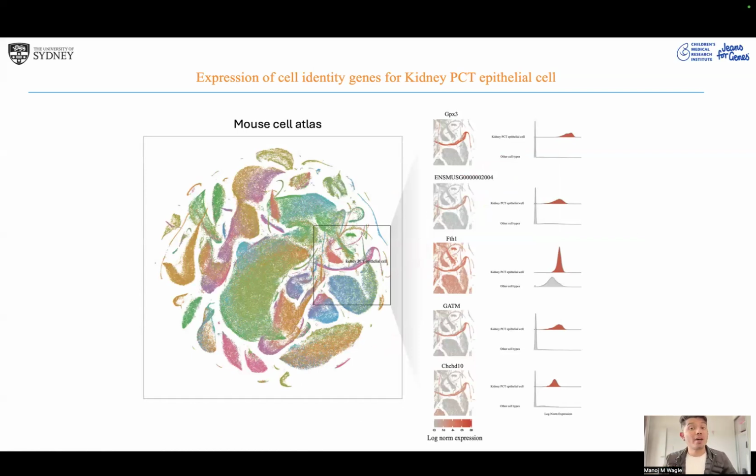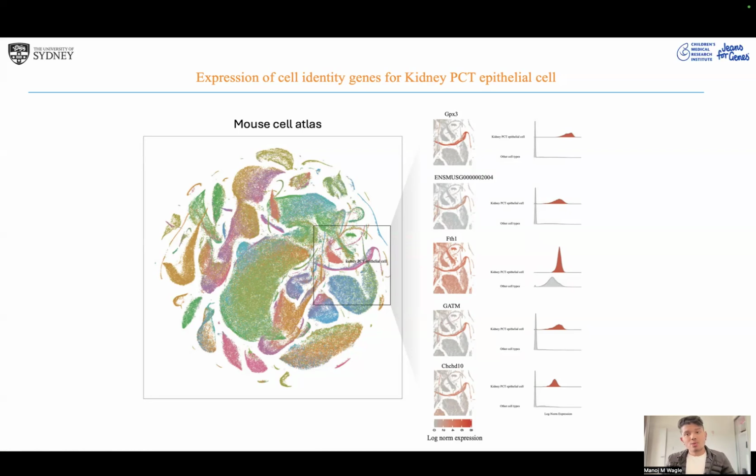In this case, I have taken the kidney PCT epithelial cell. What I mean by cell identity genes, or cell type specific genes, is that when we select these genes, they should show expression specific to our cell type of interest. Here I have chosen the top 5 genes provided by our model. The red color in the first plot is the log normalized expression. If it's cell type specific, we want our genes to show expression specifically in our cell type of interest, that is the kidney PCT epithelial cell. And as you can see, that is what we are observing.